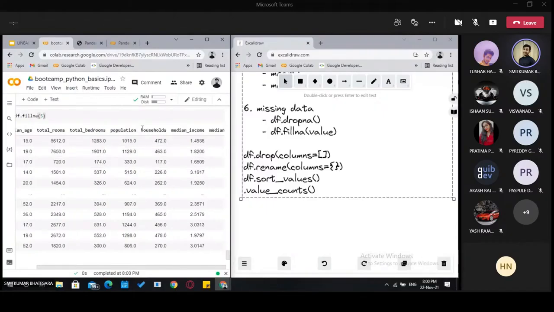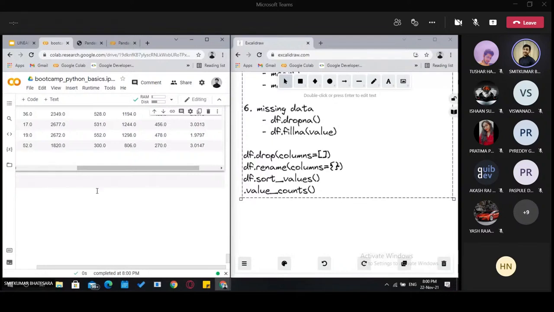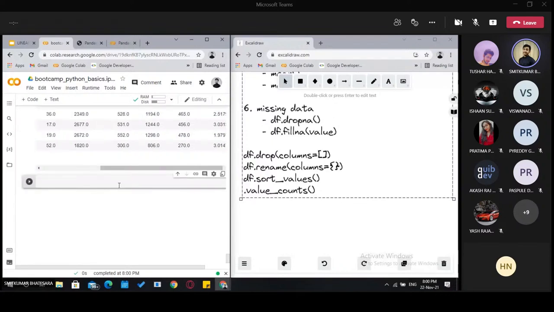We can judge that by our intuition. If you want to remove this whole column, we can use the drop function. So df.drop and specify the column name.